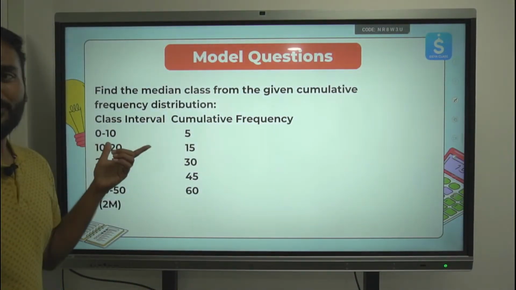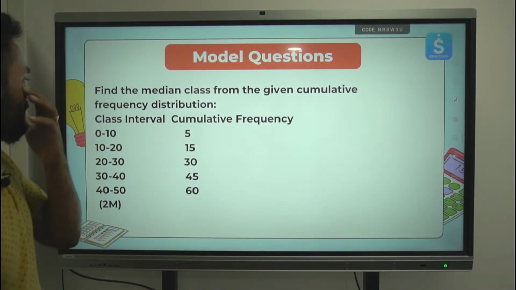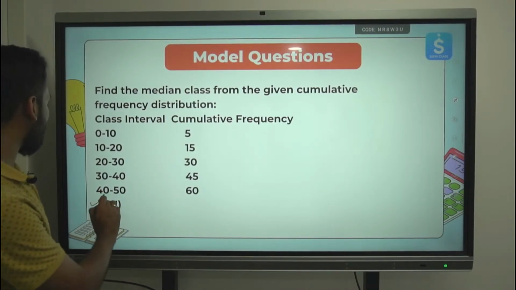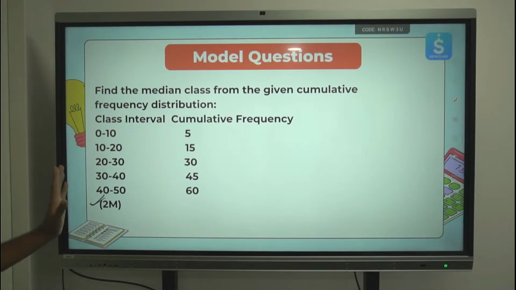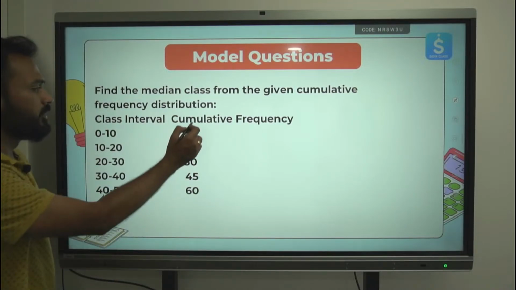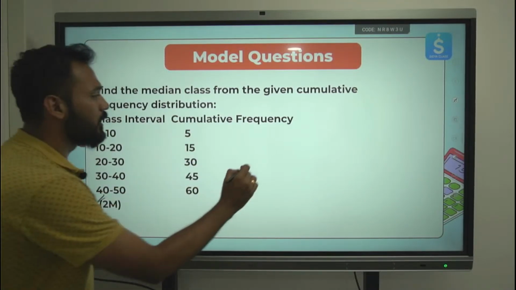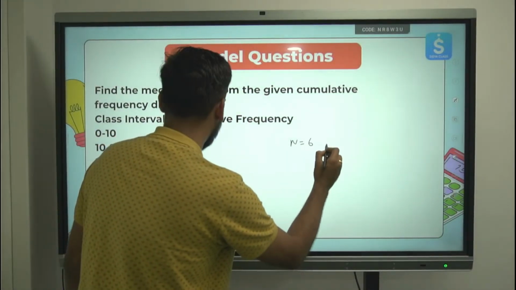Now, the last few questions. This is one of the last questions only. This was asked for 2 marks. This you can expect for 2 marks. Find the median class from the cumulative frequency distribution. Directly you can find this. Cumulative frequency is given. The total number is 60, the last part.